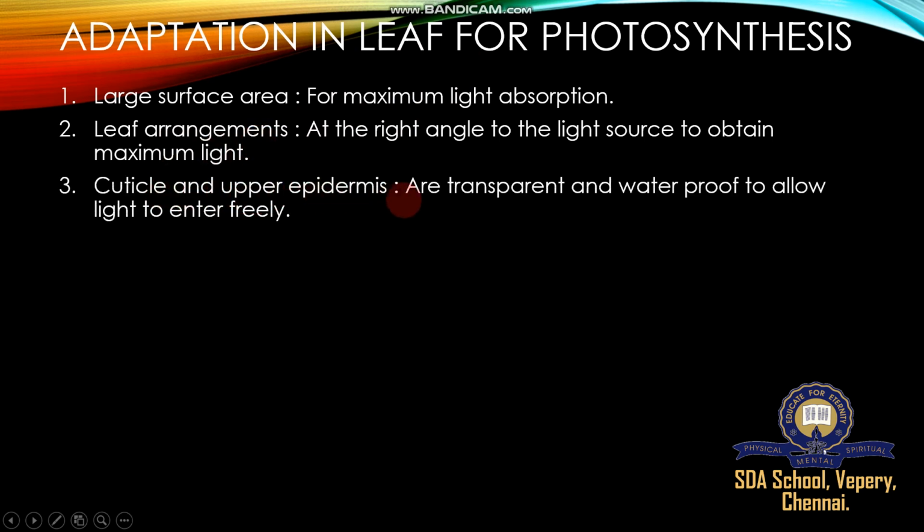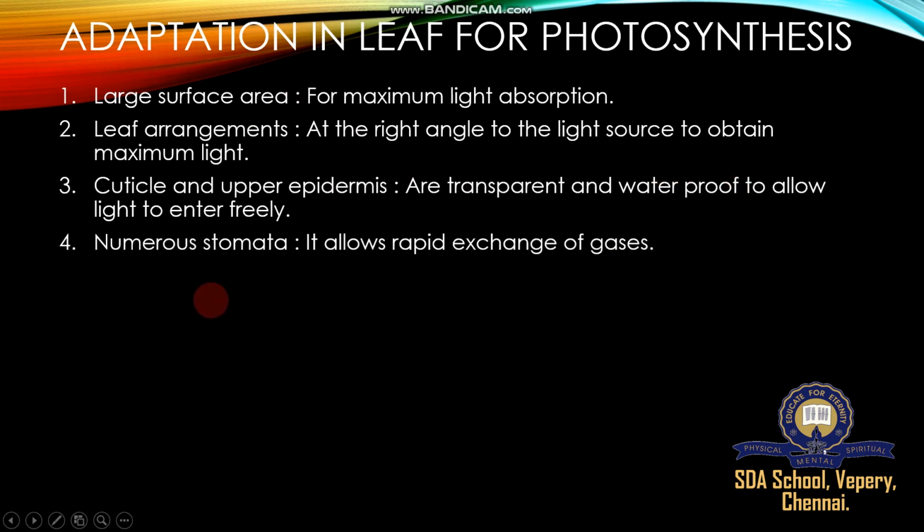Cuticle and upper epidermis. Normally the cuticle of the upper epidermis is thicker in plants living in deserts or xerophyte habitats, but it is transparent and waterproof to allow light to enter freely. So this cuticle and upper epidermis is also an important adaptation for transparency. Transparency makes it easy to absorb light, and waterproofing allows light to enter freely.